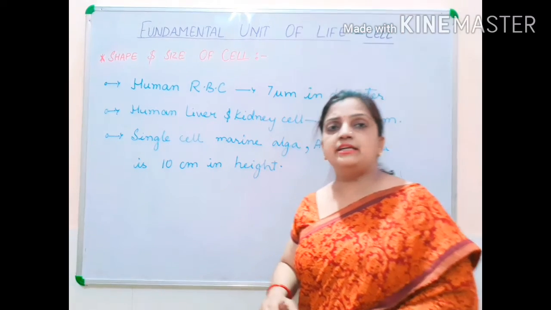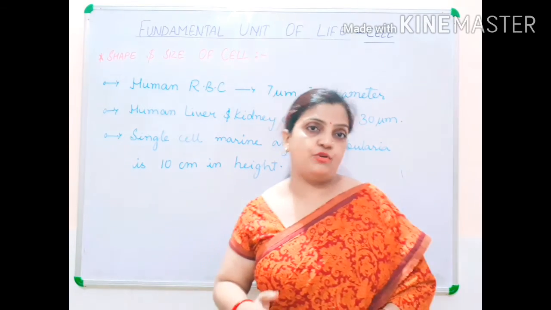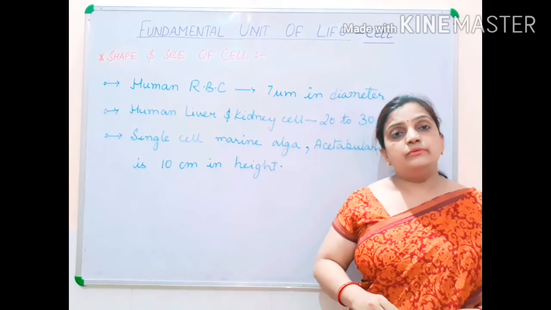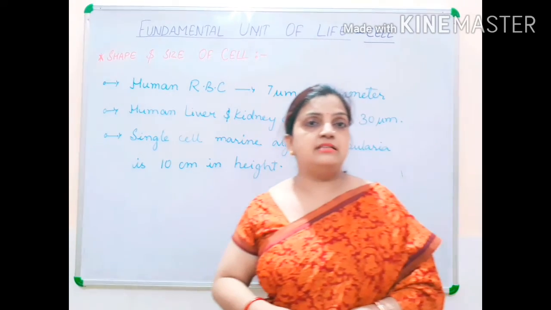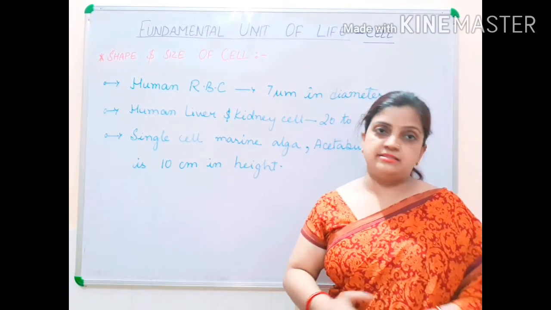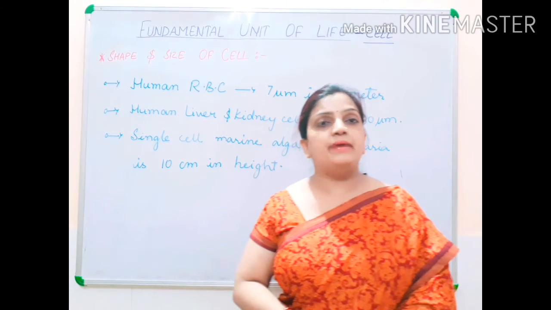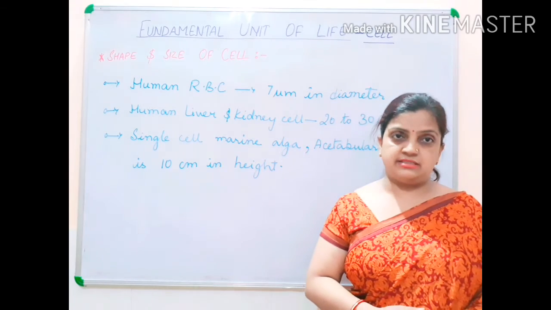So children, till now we were discussing the size of different types of cells. Now the number of cells also varies. Children, the size of any living organism depends upon the number of cells.